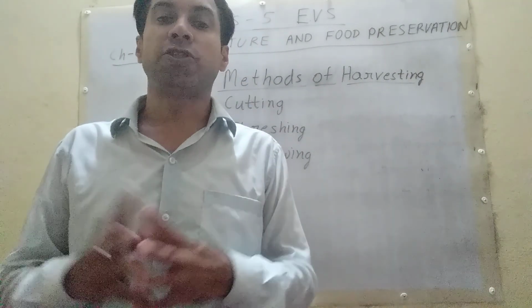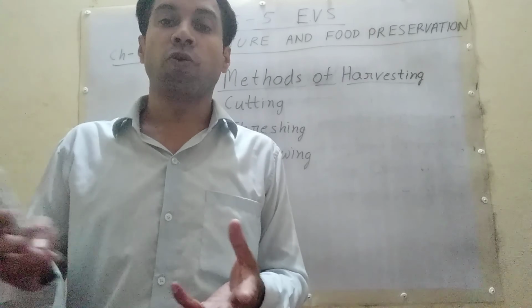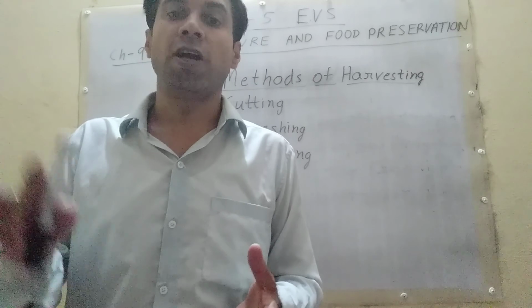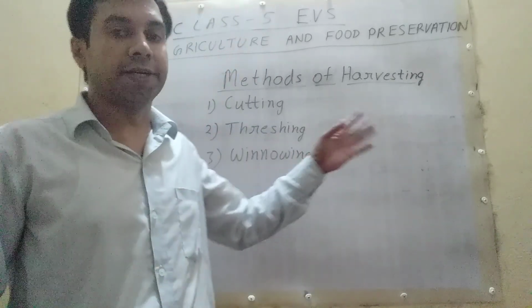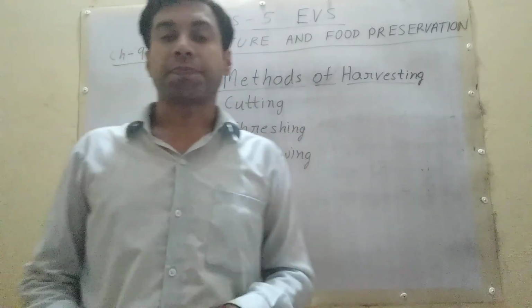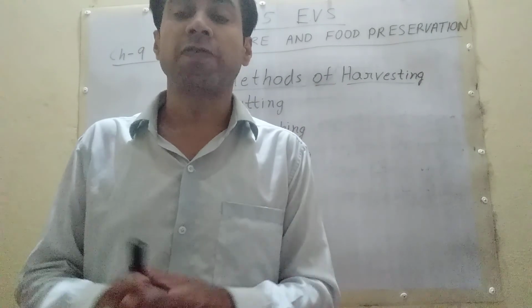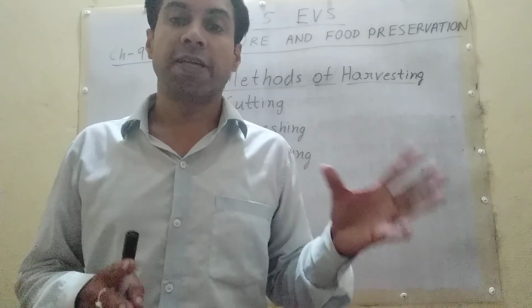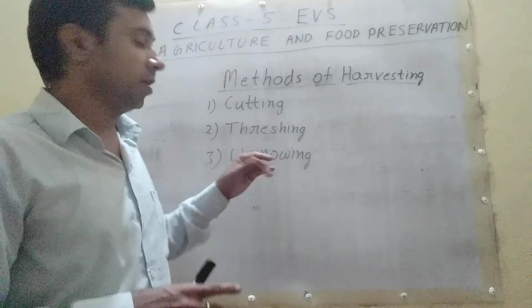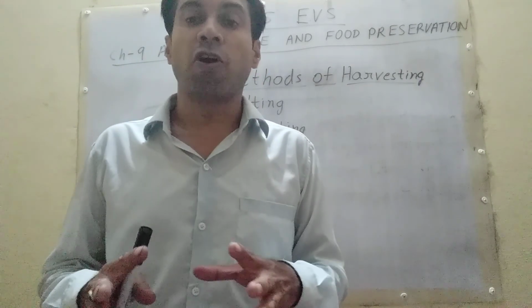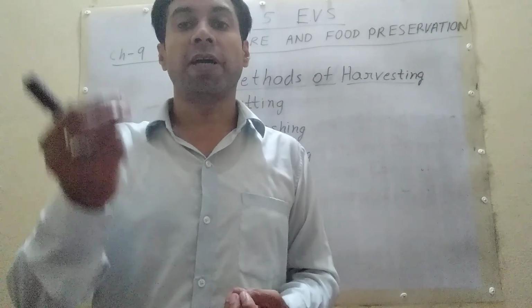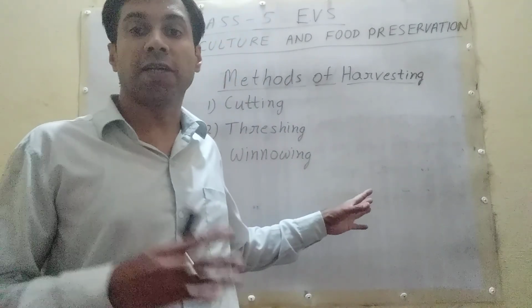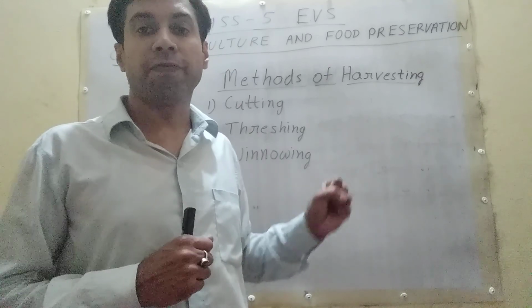Student, cutting. When crop is mature, it has to be cut close to the ground, either manually or by machine called harvester. This is cutting. Now, threshing. The process of separating the grain from the cut crop is called threshing. Winnowing. The process of separating the grain from the stalk is called winnowing.